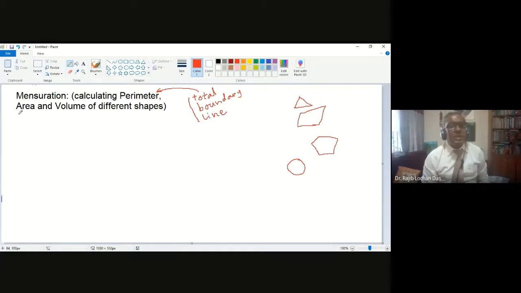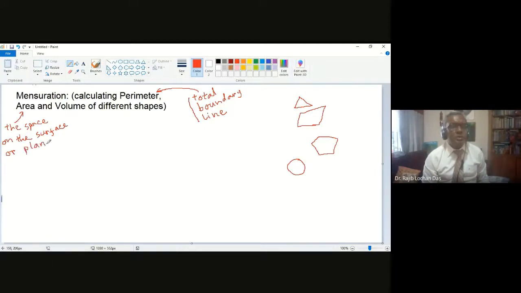And what is the area? Area is actually the space on the surface, or you can say the plane.